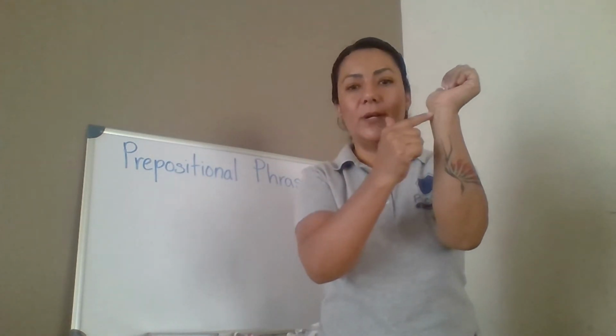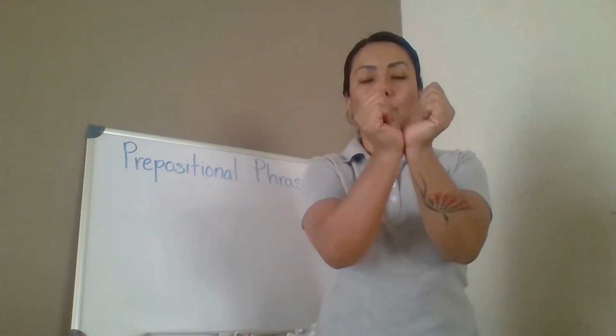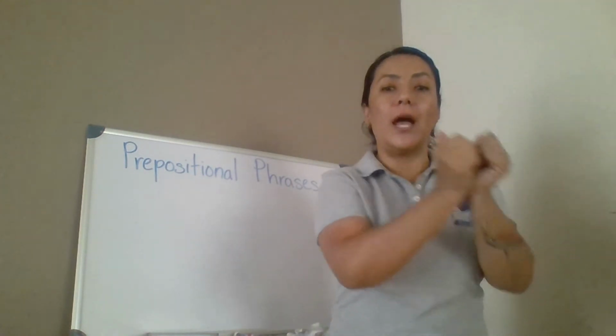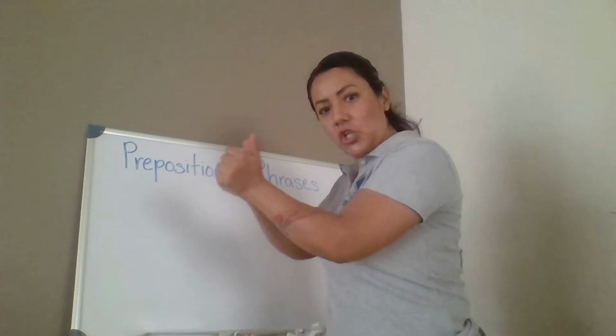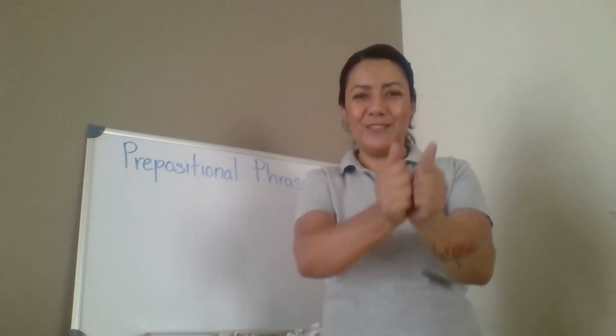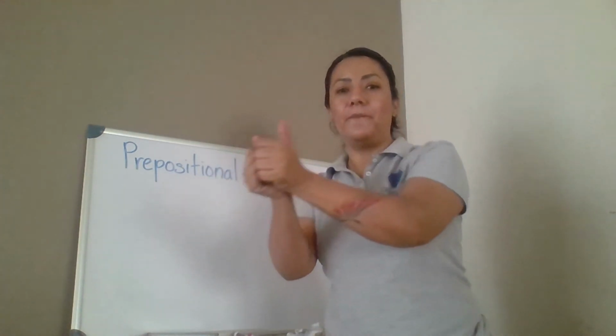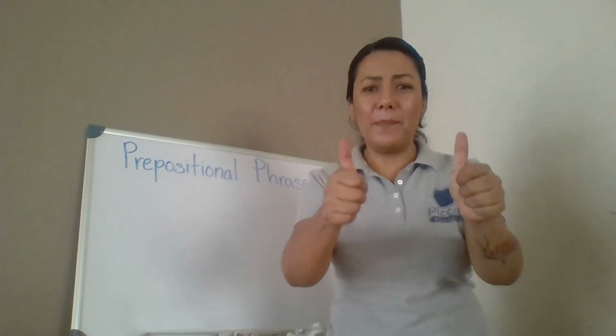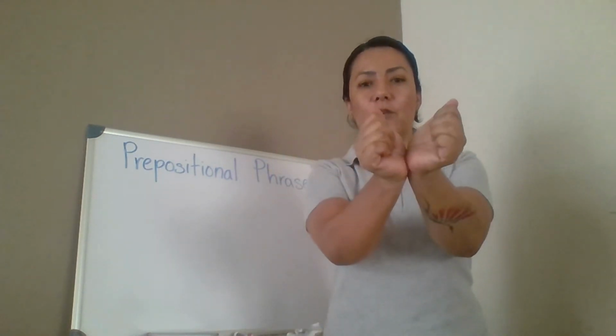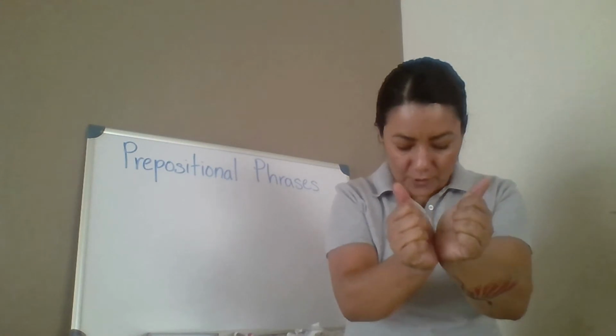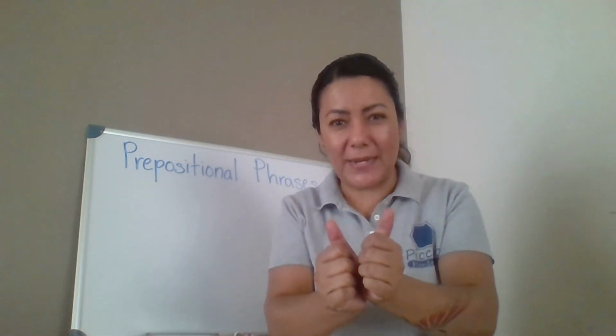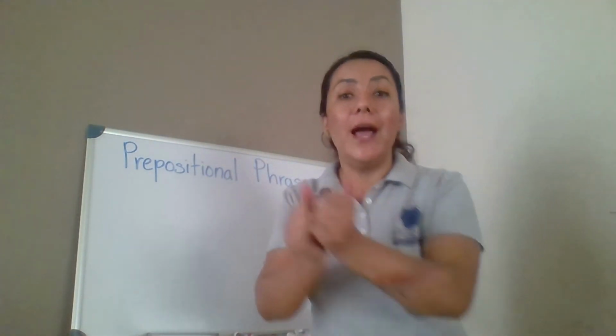Wrist. This is the wrist. Wrists together. Arustasha. Thumbs up. Wrists together. Knees together. You don't see my knees, but I put them together. Arustasha.